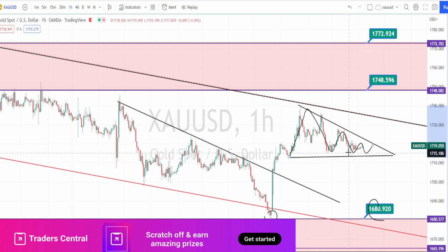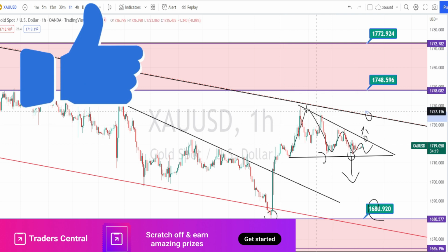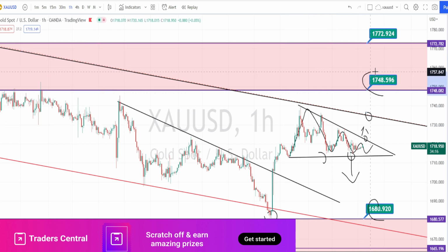So wait for the price action to break this support level or this resistance level in order to take a directional trade in hourly time frame. And if the price action breaks on the bullish side, we have lots of resistance. First resistance is going to be the midline of the bearish channel pattern, and the next level of resistance is going to be the 1748 from the daily time frame. And if the price action breaks on the bearish side, the next level of support is going to be around 1680.